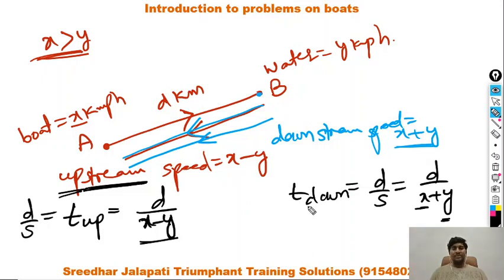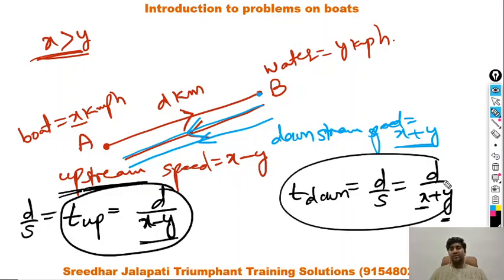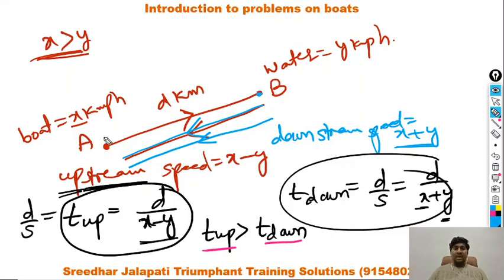With your common sense, you can easily find out that the time taken for the upstream journey is more than the time taken for the downstream journey. In the upstream journey, we row the boat against the flow of water, so water opposes, and speed decreases. In downstream, we row the boat along with the flow of water, so water supports, speed increases, and therefore time decreases. Now, traveling from A to B and then coming back to A is called a round trip journey.